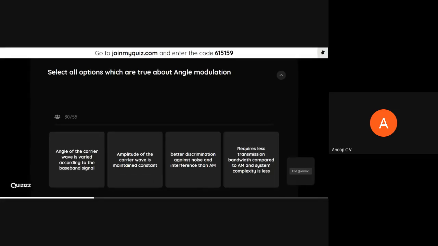Angle of the carrier wave is varied in accordance with the baseband signal. Amplitude of the carrier wave is maintained constant. Better discrimination against noise and interference than AM. Requires less transmission bandwidth compared to AM, and system complexity is less. You have to select all the correct options, all which are true about angle modulation. That is the question.